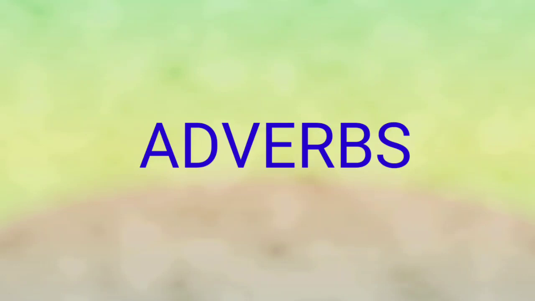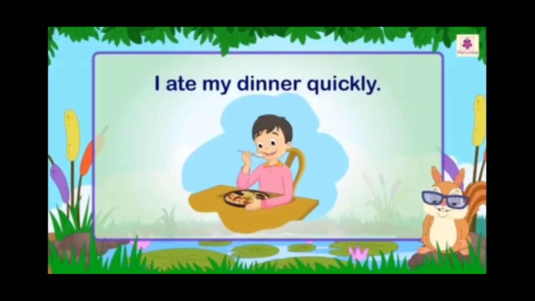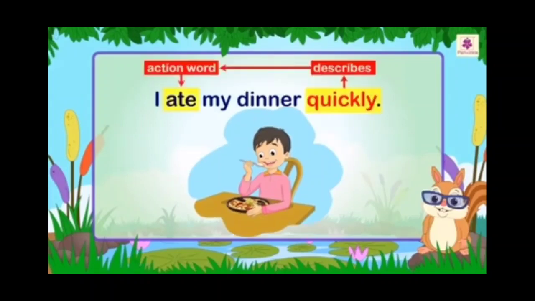Okay, let's get started. See the example. I ate my dinner quickly. How did I eat my dinner? Quickly. Yes, so quickly is the adverb here which is describing the action word, that is ate, the verb.